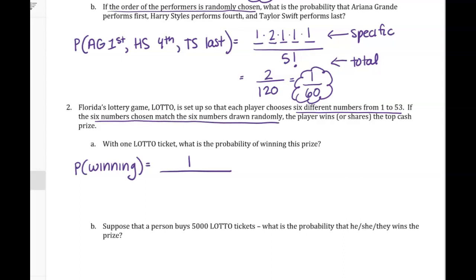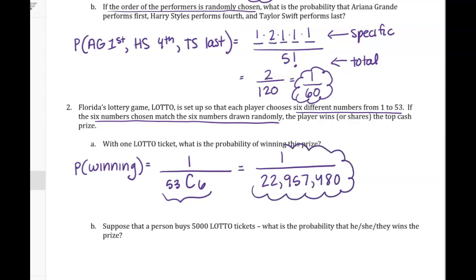So that means we have a combination. And so it's 53 choose 6. If you choose the right 6 of them, then you win. And so here's where I would just put 53C6 into your calculator. You can use your graphing calculator, your scientific, I believe that Desmos does it too, but know that on a quiz and a test, you do not have Desmos, obviously. So figure out how to do it on your calculator. Either way, you get 1 out of 22,957,480. So not a good chance, but probably everybody knew that about the lottery already.